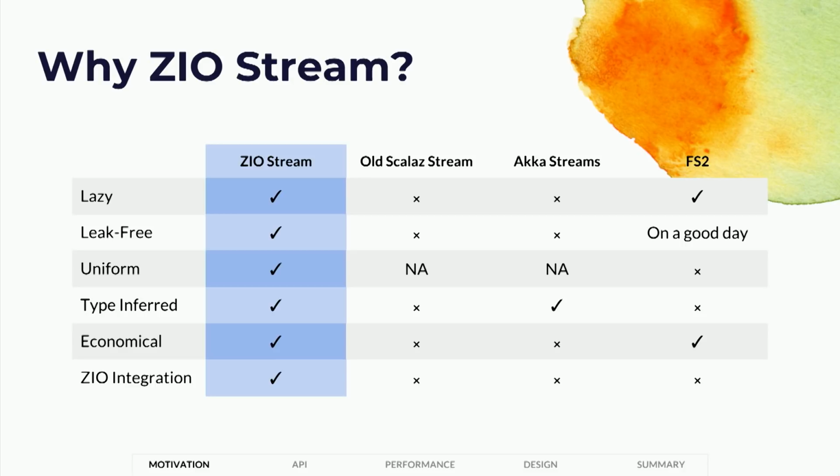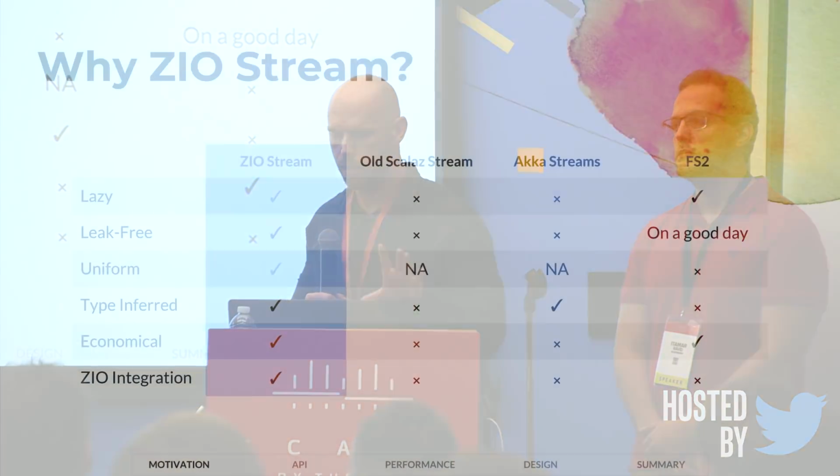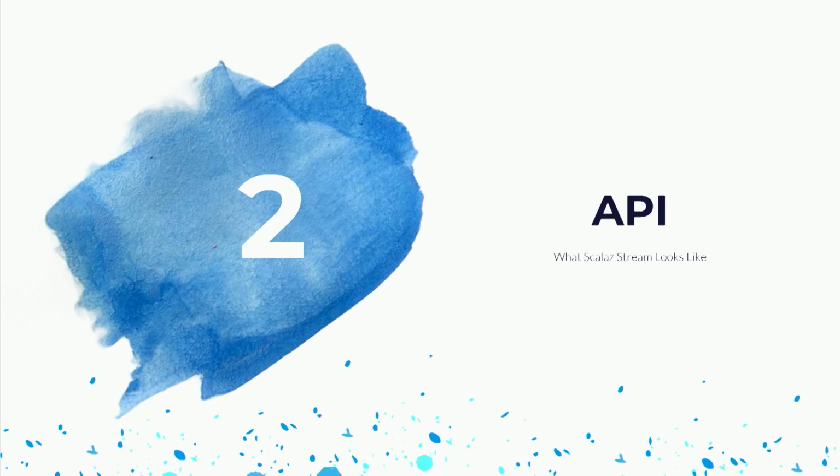And finally, it has really amazing integration with ZIO and takes advantage of features that are available only in ZIO, like automatic fine-grained interruption, typed error handling, and very strong guarantees on finalization. So you have very strong guarantees on when your finalizers run, what order they run in, and whether or not they run in the presence of failures to other finalizers. And ZIO is the only effect library out there that can give you those types of guarantees. There's very, very good integration with Scalaz-stream and those features.